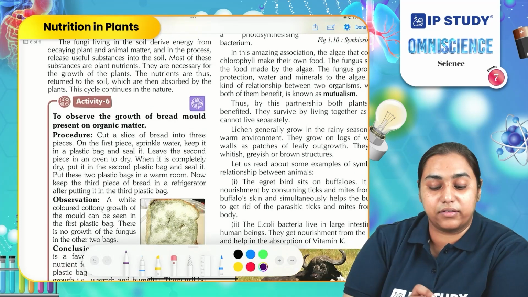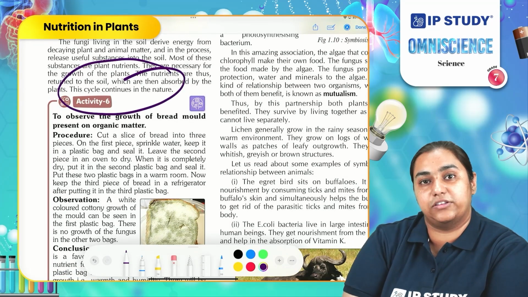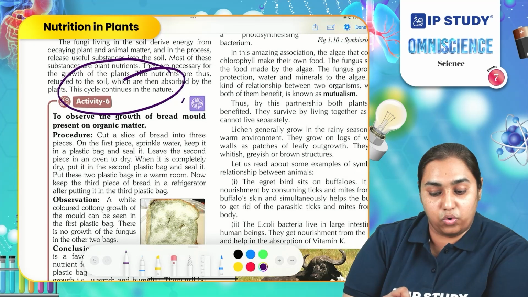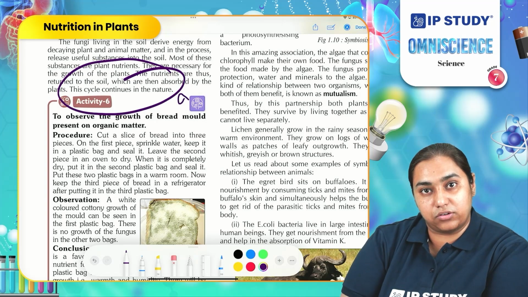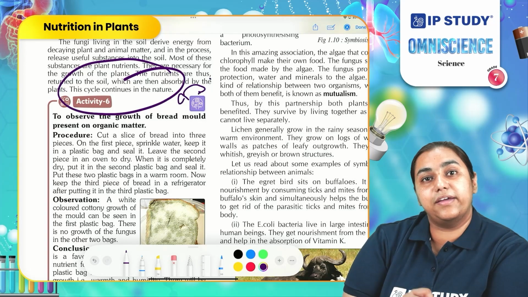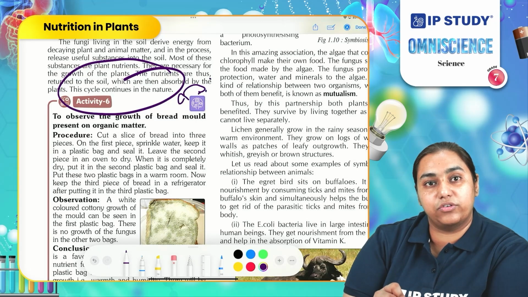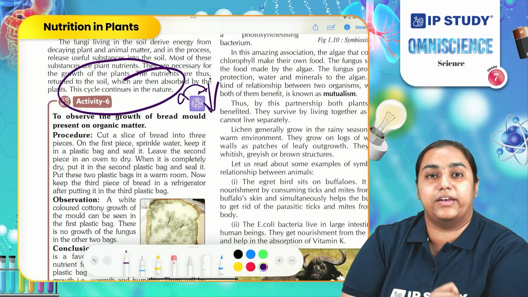In this way, a cycle is formed in nature where plants grow using the nutrients from the soil. When these plants die, they are consumed by saprophytes and the remaining nutrients are released back into the soil.